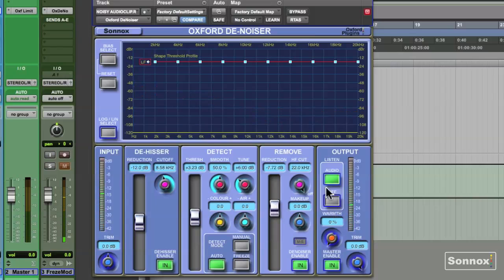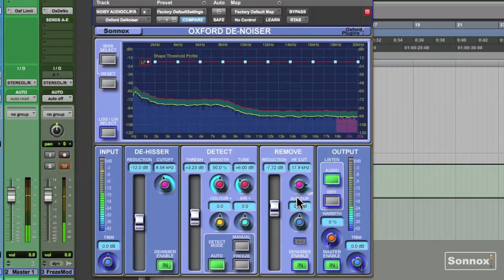We've got a selectable low-cut filter here. You can visually watch it as you make adjustments.